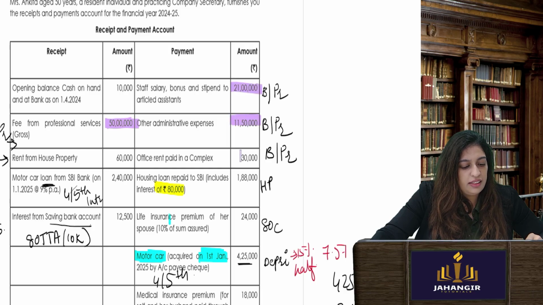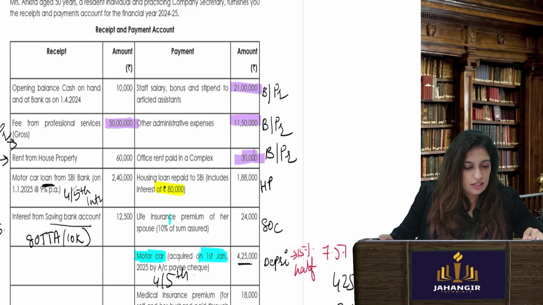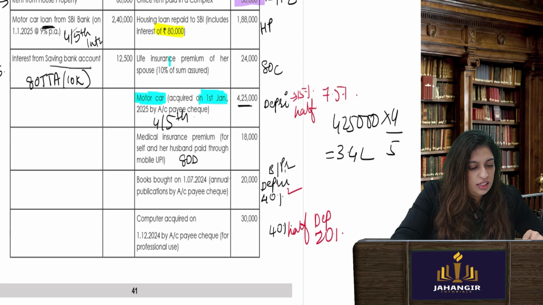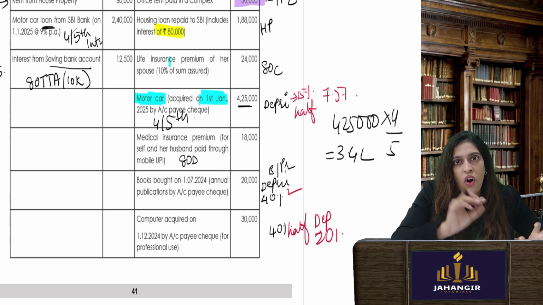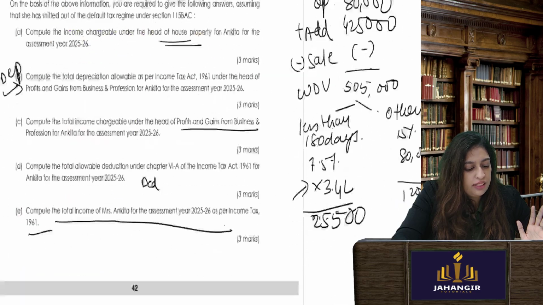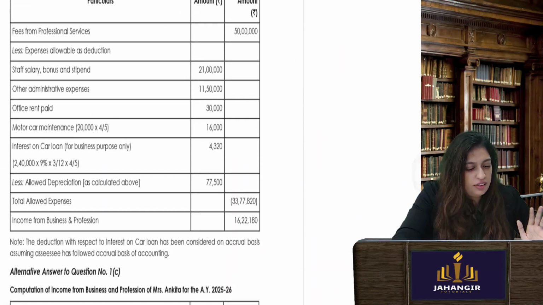I can subtract 21 lakhs minus 11 lakhs 50 minus 30,000 rent. Okay, all this is easy. Now motor car, all depreciations we have already calculated. We will subtract the depreciations also. 77,500.